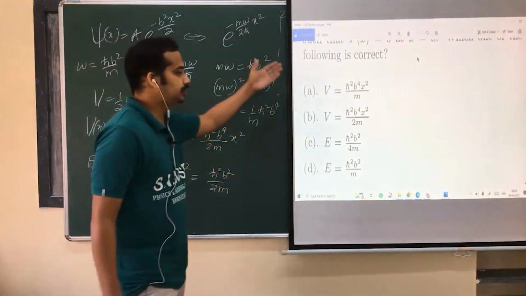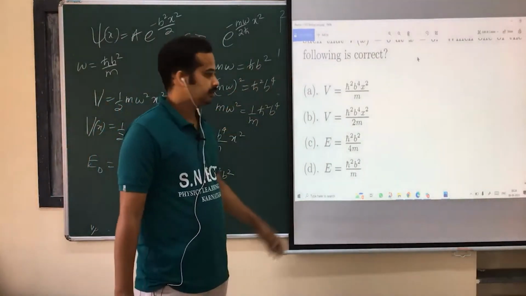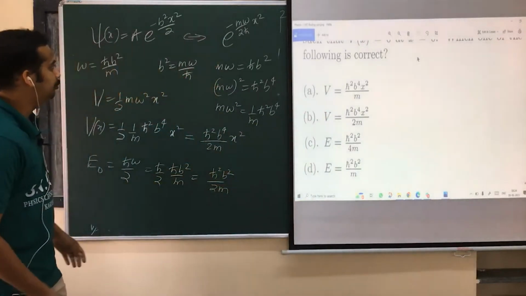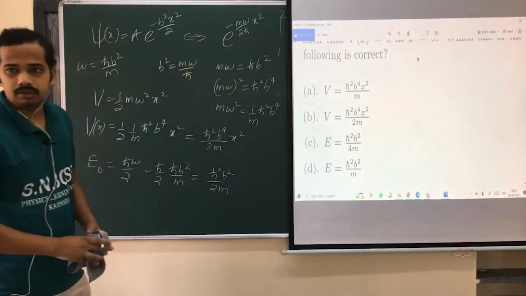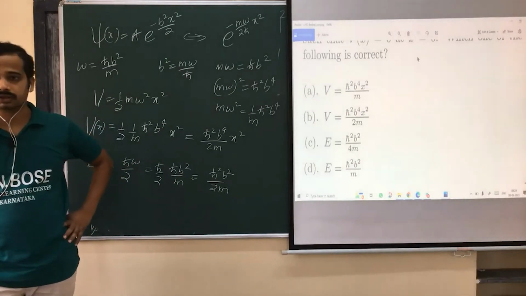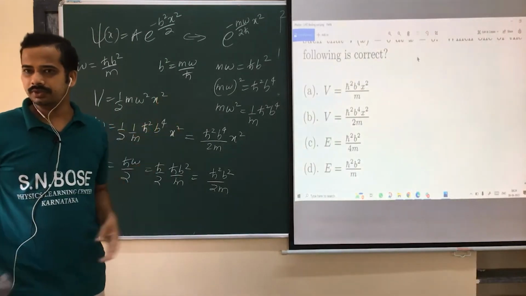Again, which of the following is correct? That's the question. Either potential or energy, whatever. I mean, you find both, by comparing it with the actual ground state of the one-dimensional quantum harmonic oscillator. Is that okay? I hope we have done a similar problem yesterday.